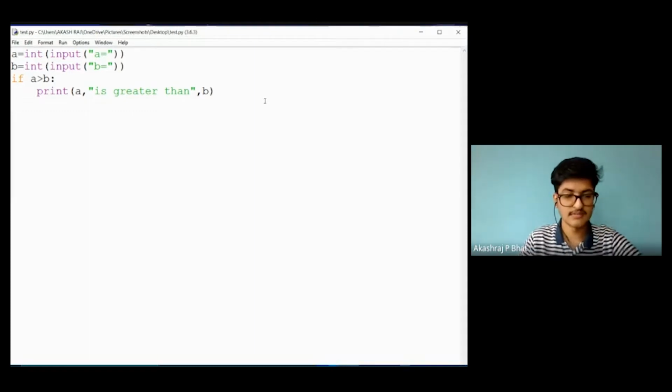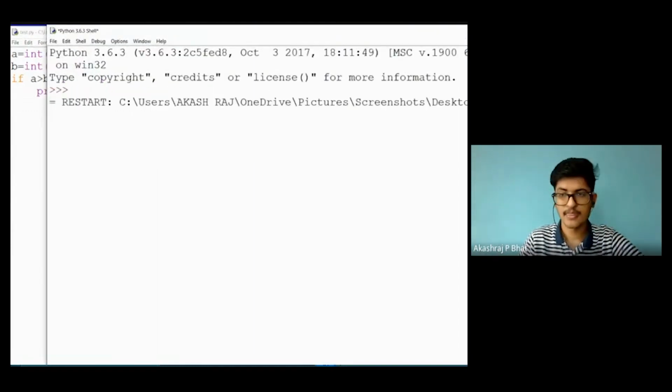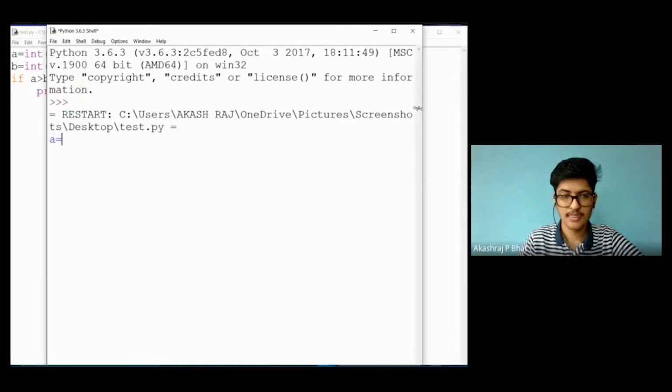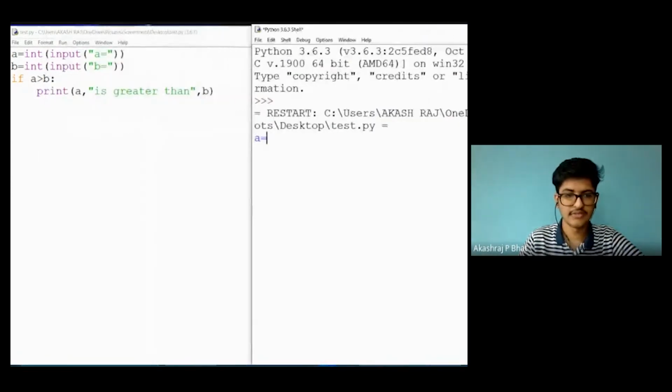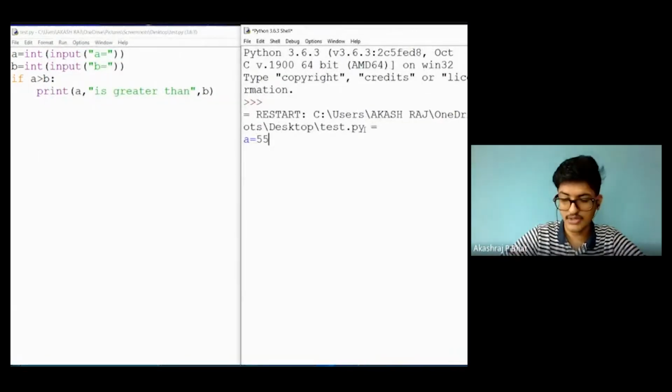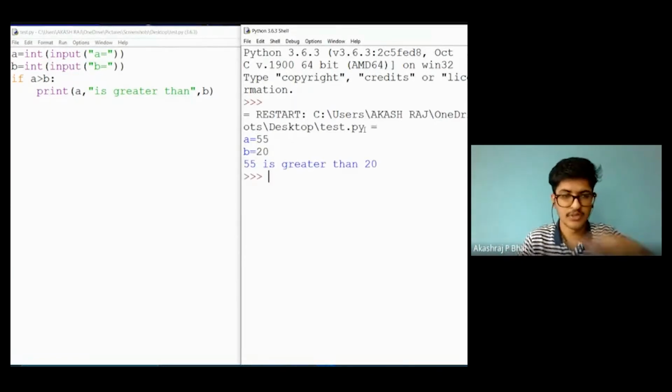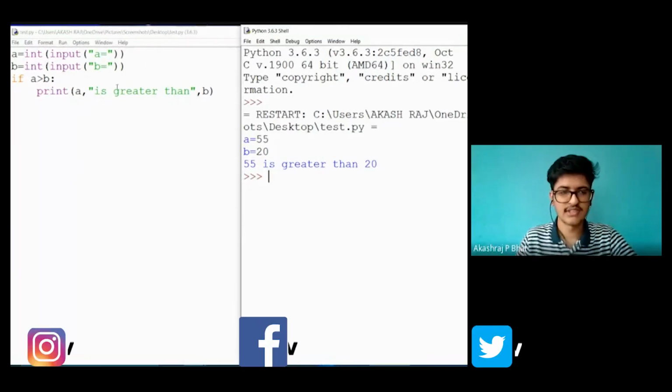So I'll just run this. It is asking for the input. I'll give it as 55, 20. So you can see here, 55 is greater than 20. That is, a is greater. It checks whether the entered variable 55 is greater than 20. If the condition is true, it will execute the statement inside that if block.